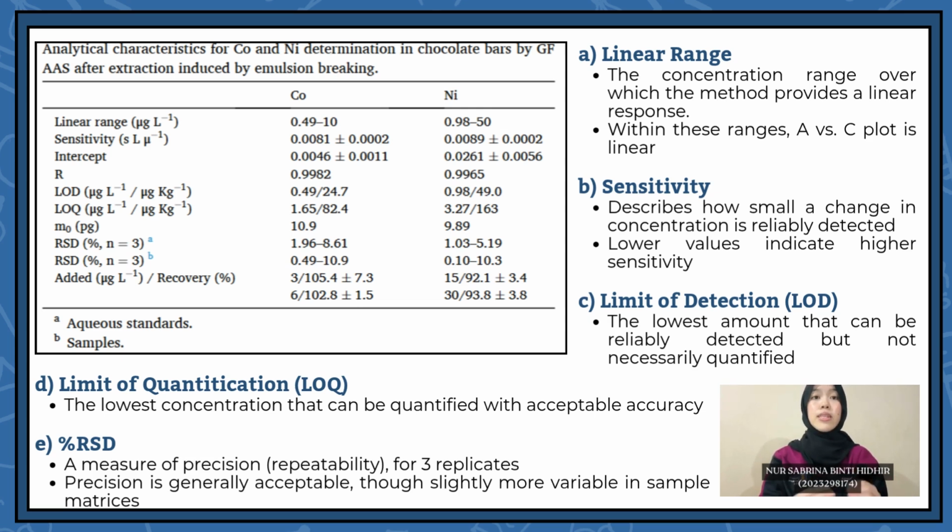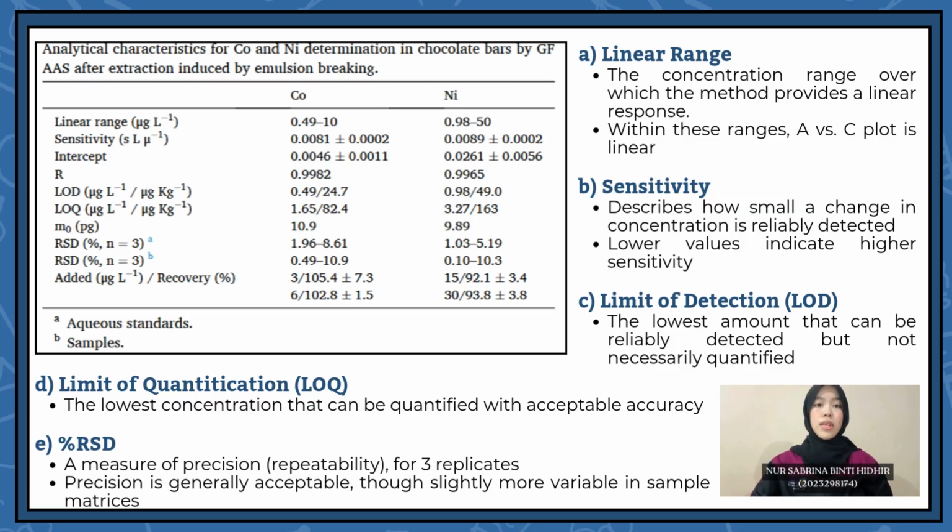The second one is sensitivity, which describes how a small change in concentration is reliably detected. For cobalt, the value is 0.0081 plus minus 0.002, whereas the value for nickel is 0.0089 plus minus 0.002. Lower values mean higher sensitivity, therefore it can be seen from the values that both are quite sensitive and similar. Next is limit of detection. It is the lowest amount that can be reliably detected but not necessarily quantified. The values will be thoroughly explained in the discussion section.